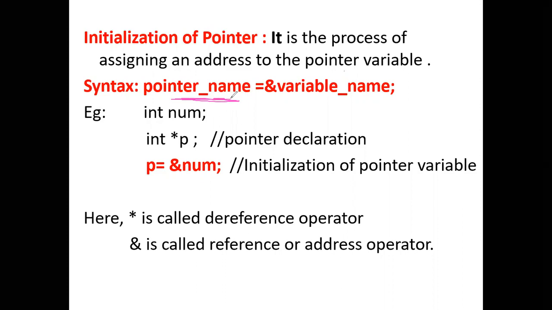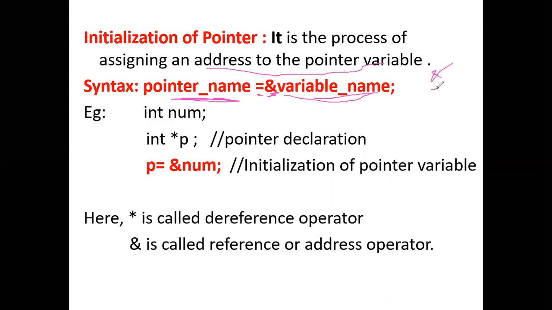Write the pointer name equal to, and this is how we assign an address to the pointer variable. This is the address operator, ampersand, followed by the variable name. Remember, ampersand is always used for address.